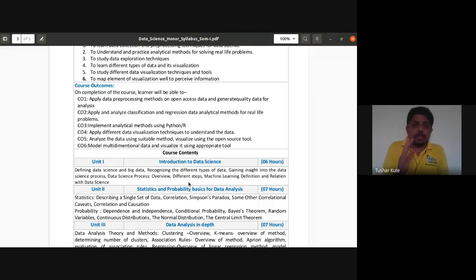Implement analytical methods using Python and R. Python or R is given there. My preference will be given to Python. R is also good, great. We can also use Python and R. If time is there, then I'll show the things using R also. There's not that much difference between Python and R. They're almost similarly done. So it will be an opportunity to see application-oriented Python and application-oriented R with the help of these programming languages. Both can be used as an alternative to each other.